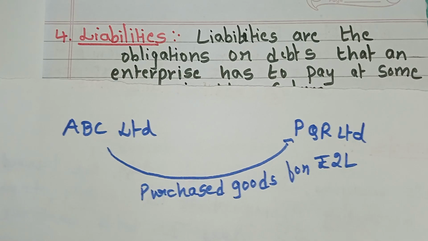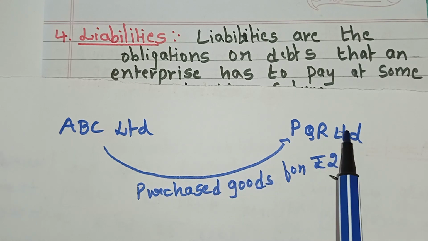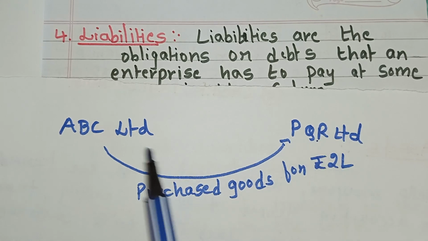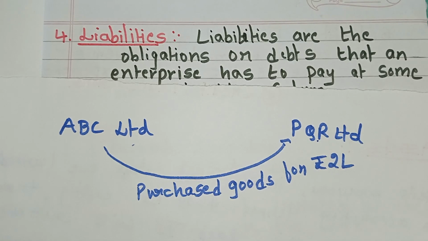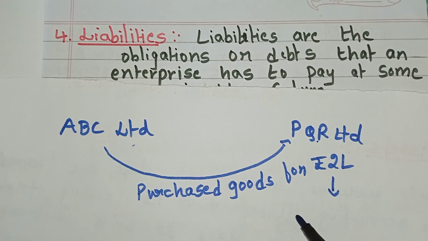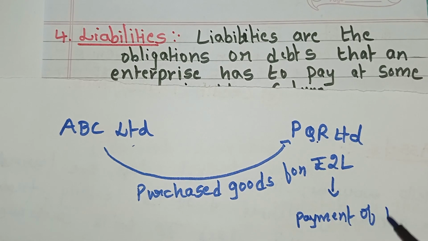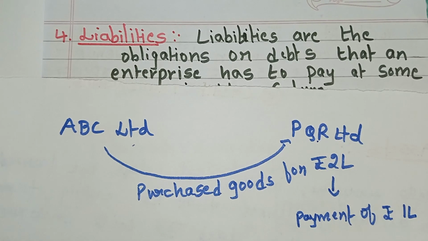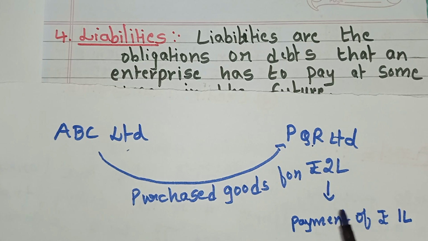Okay, let's take ABC Limited and PQR Limited. ABC Limited purchased goods from PQR Limited for rupees 2 lakh, and made an immediate payment of rupees 1 lakh.